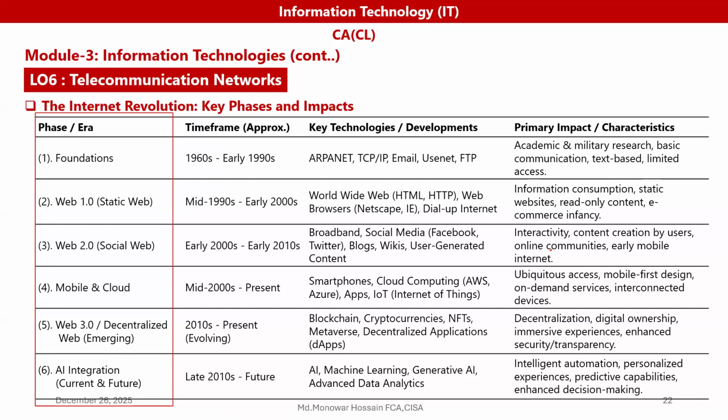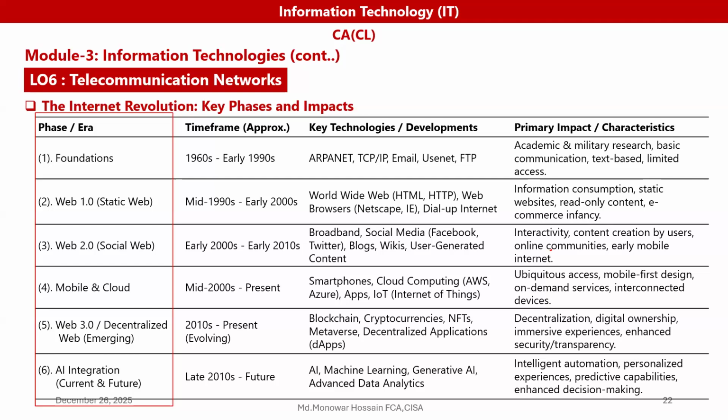We are very familiar with Facebook, Twitter, LinkedIn, etc., and blogs, wikis, user journals, etc. So the primary impact is interactivity, content creation by users, online communication, early mobile internet, etc.